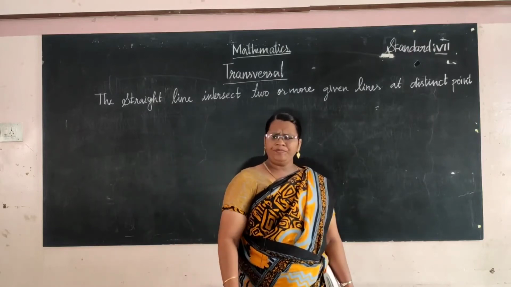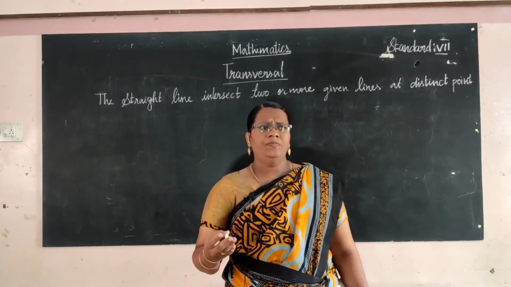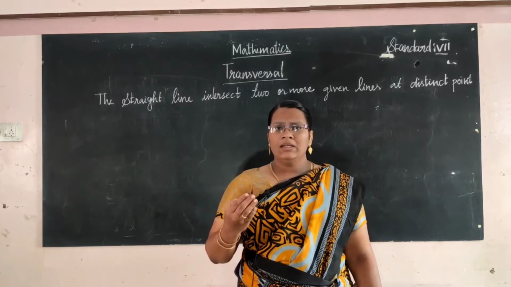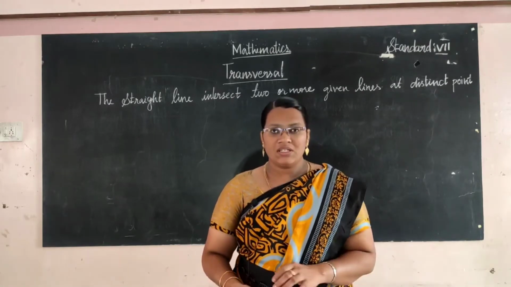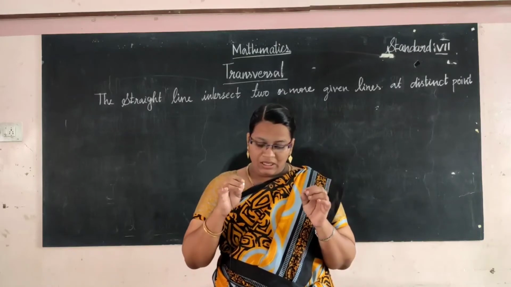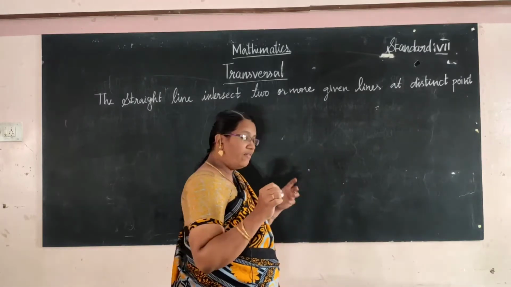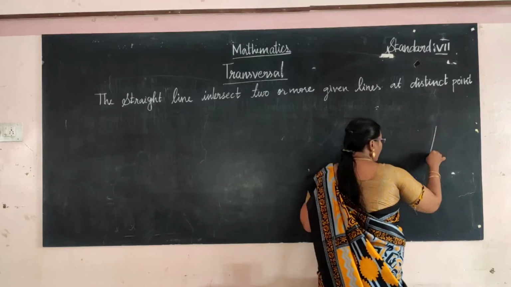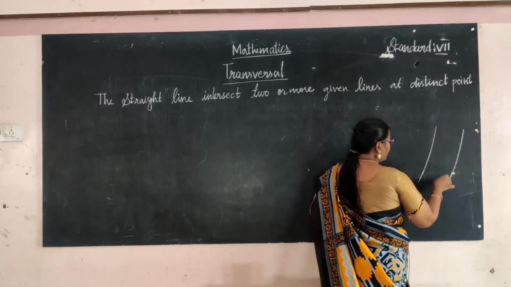Everyone go to any station, a railway station. You have seen railway line crossings. Several lines cross in a railway track.